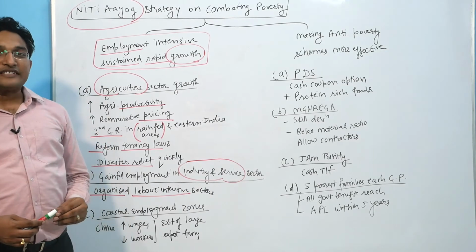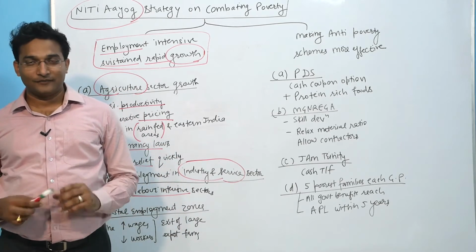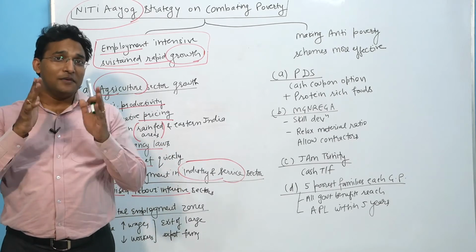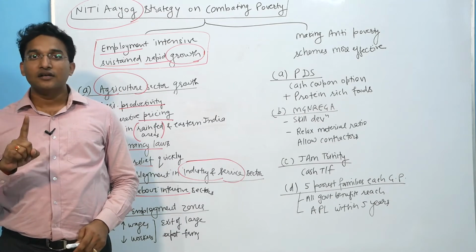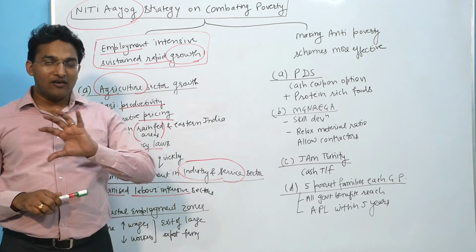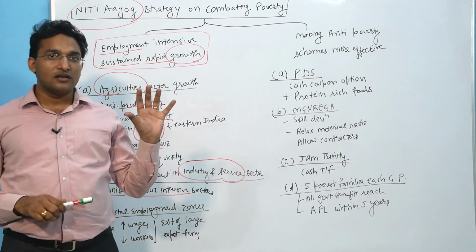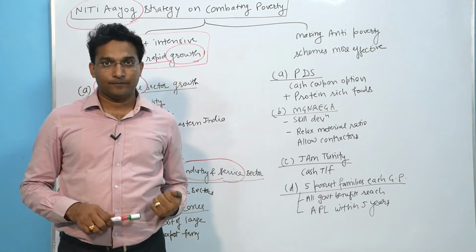So now we will see what should be the strategy to eliminate poverty in India. So friends, for eliminating poverty, a twofold strategy is required. One is we need to have a good amount of resources, and second is we need to disperse those resources to the poor people with the help of good anti-poverty programs.